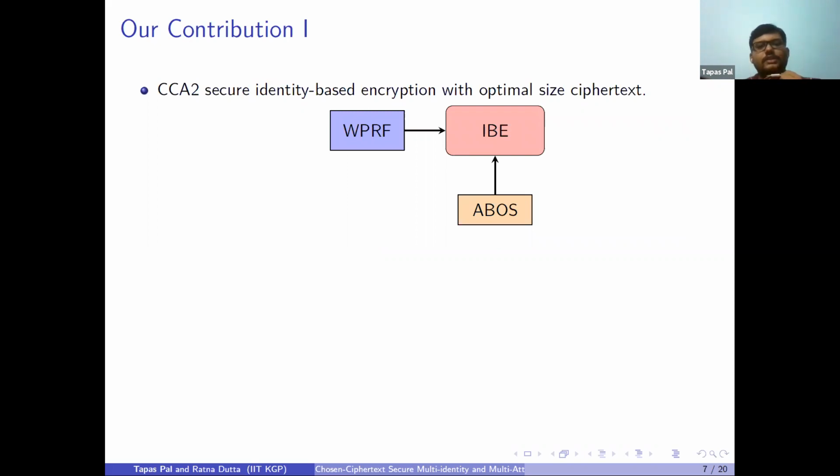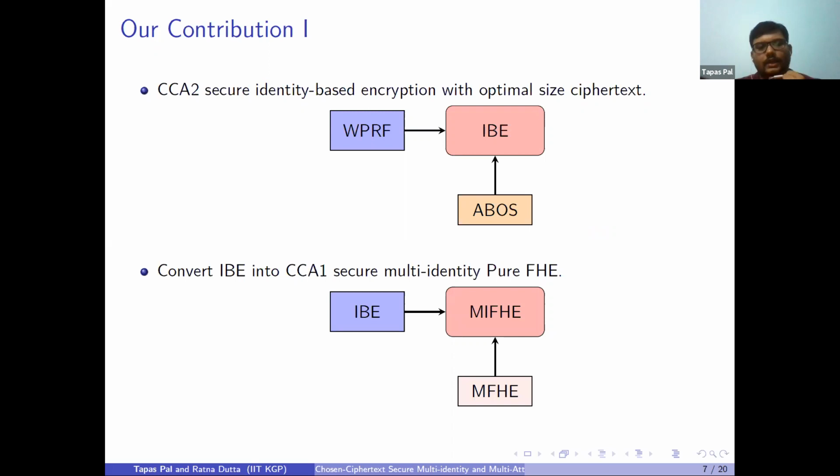First of all, we develop an identity-based encryption using a weaker primitive than IO, which is witness pseudorandom function, WPRF, and using a special signature scheme, the all-but-one signature scheme. One special feature is that our IBE is CCA2 secure, and it has optimal ciphertext size. Ciphertext size is very small. And then we convert our IBE into a CCA1 secure multi-identity pure FHE.